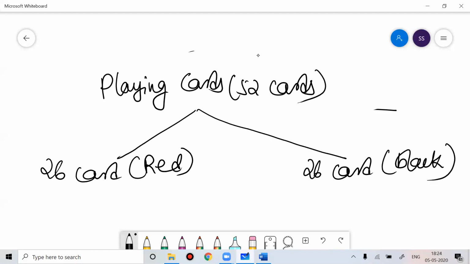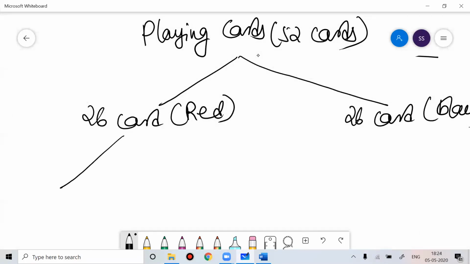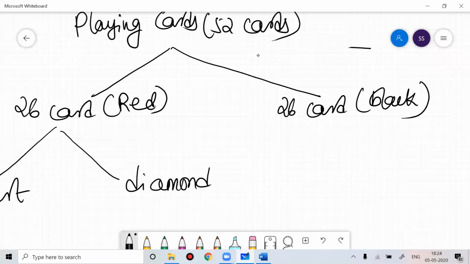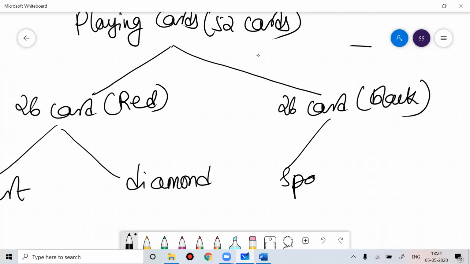Red cards are either heart or diamond. Black cards are either spade or club.